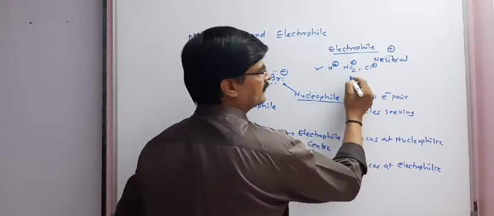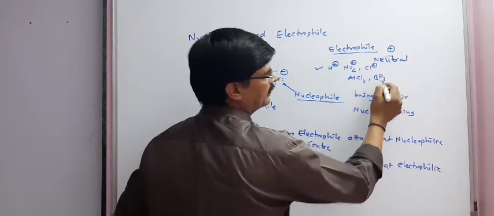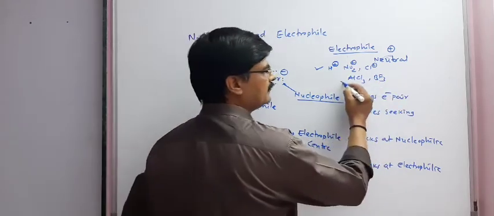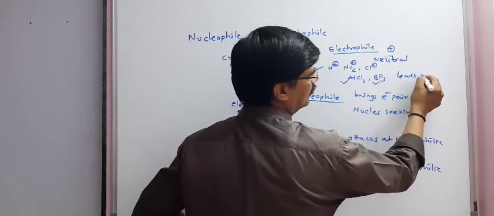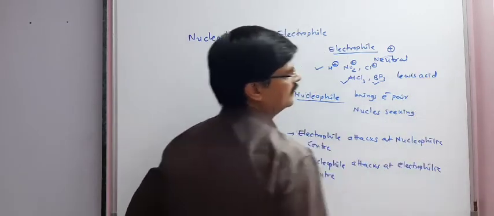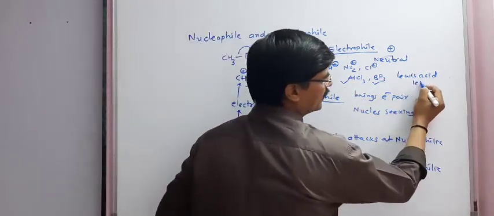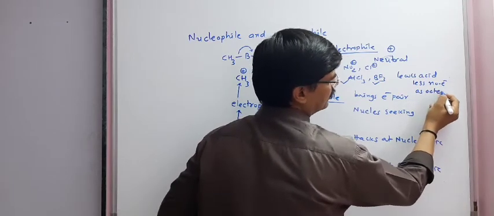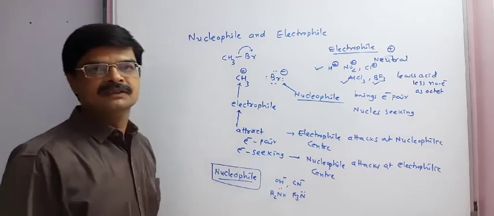And if we take example of AlCl3, BF3, then they are considered as neutral electrophiles. AlCl3 and BF3 are also known as Lewis acid because they have less number of electrons than octet, and that is why we can say they are Lewis acid.